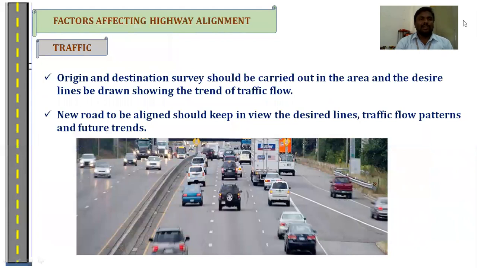Next one is the traffic. From the traffic, we can know the origin and destination studies, how many lanes are to be constructed, and what the flow patterns are. We can consider all of these in the traffic factors.